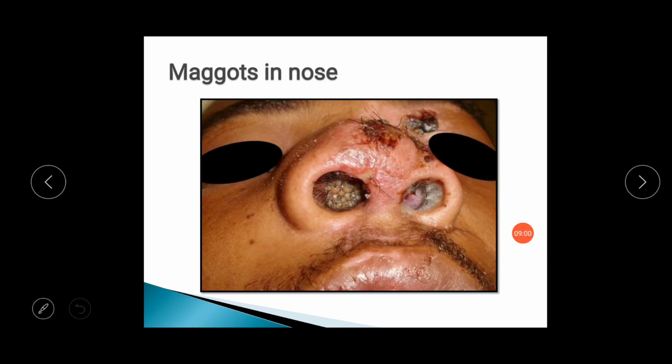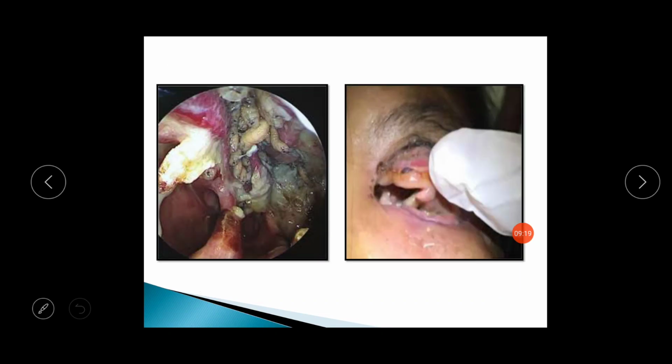Here in this diagram you can see that the patient has a wound over the nasal cavity and the patient has not taken good care of the wound, and after that the patient developed maggots in the nose. Here on the anterior rhinoscopy you can see the maggots in the nasal cavity. Sometimes they are too deep, then you will need nasal endoscopy to find out the exact cause of the foul smelling nasal discharge, which is blood stained. Here in this nasal endoscopy you can see there are many maggots situated in the nasal cavity with formation of slough, foul smelling slough and bleeding.